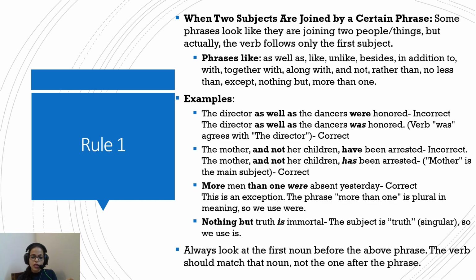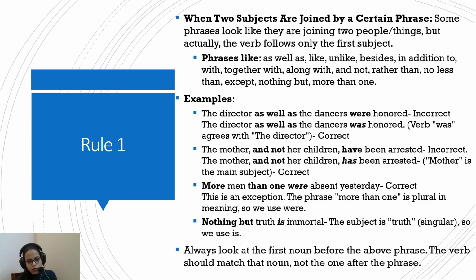Similarly, the mother and not her children have been arrested. Here the word have is incorrect because the first part, that is the mother, is the main subject of the statement, and hence we'll follow the verb according to that. So the singular verb will be used. The mother and not her children has been arrested.